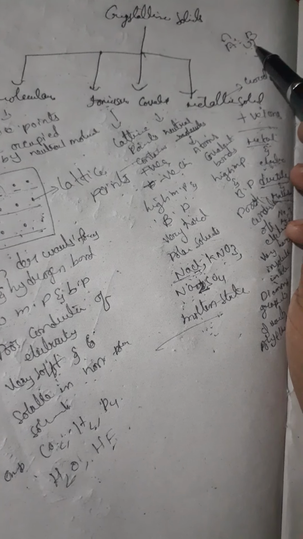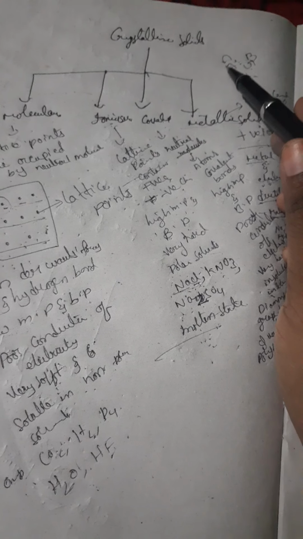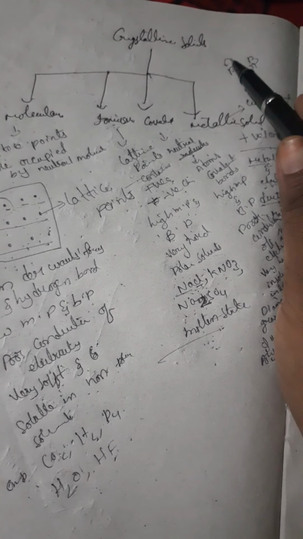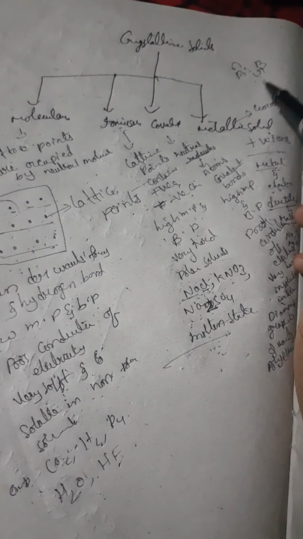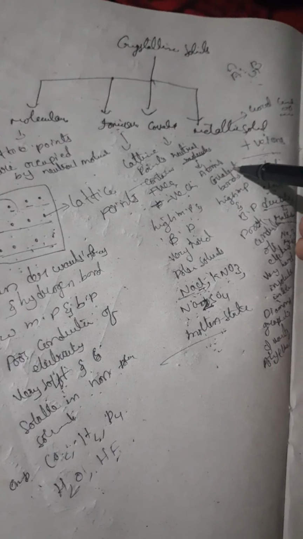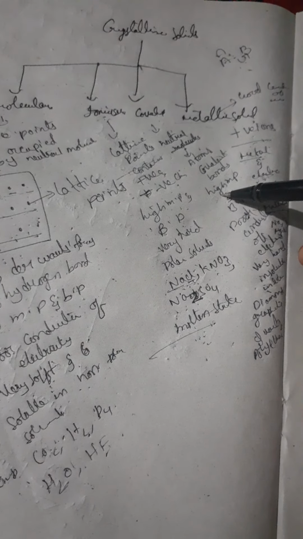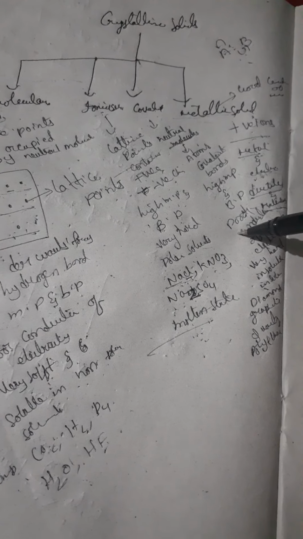Covalent means a shared pair of electrons. Take two atoms A and B with one electron pair between them. One gives one electron and the other gives another, meaning equal sharing of electrons between the two atoms. Atoms occupy covalent bonds, which give a high melting point and boiling point. It is also a poor conductor of electricity.